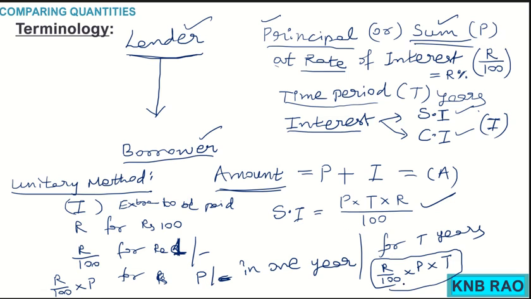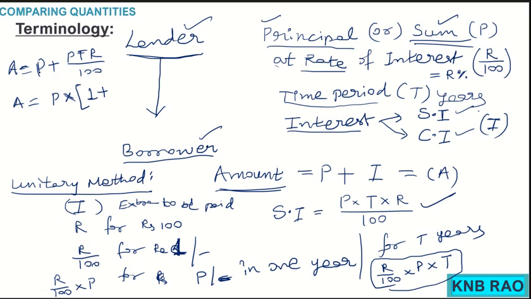I am just making you recollect once again. Now what is this amount? Amount is principal plus this interest. I will substitute PTR by 100 instead of I. Now if I take out P as a common, it becomes P into, very important children, 1 plus TR by 100, then only you will get this back.